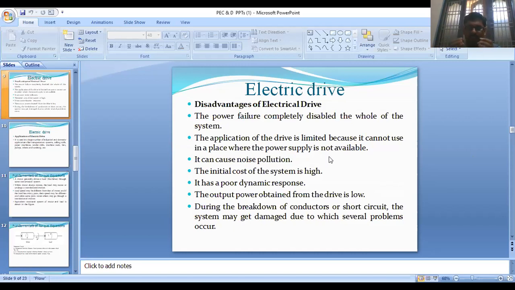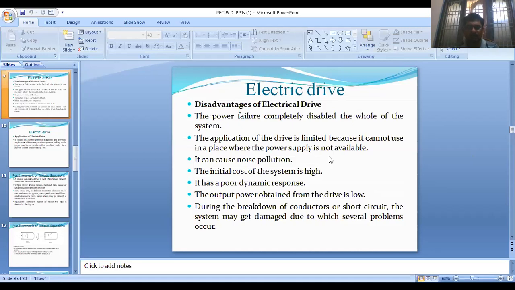So that is, the electric drive is not used where the power supply is not available. Next, it can cause noise pollution. And next, the initial cost of the system is very high. It has poor dynamic response. The output power obtained from the drive is low.